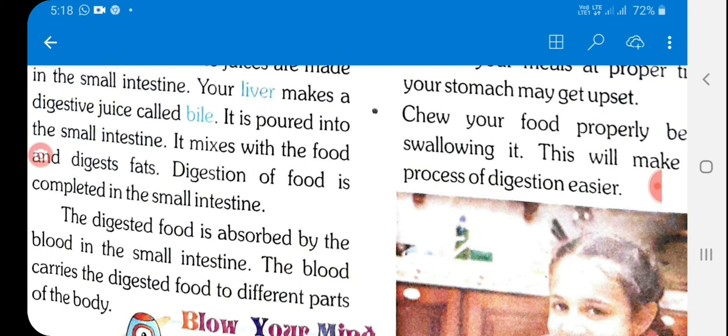The digested food is absorbed by the blood in the small intestine. The blood carries the digested food to different parts of the body.